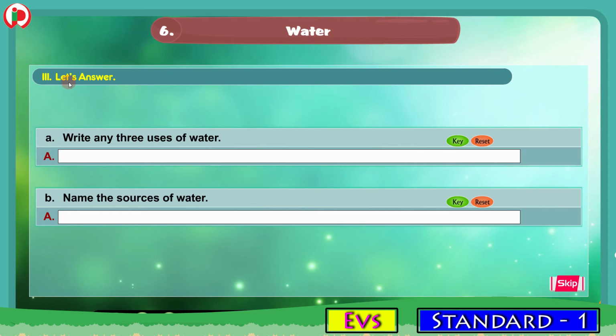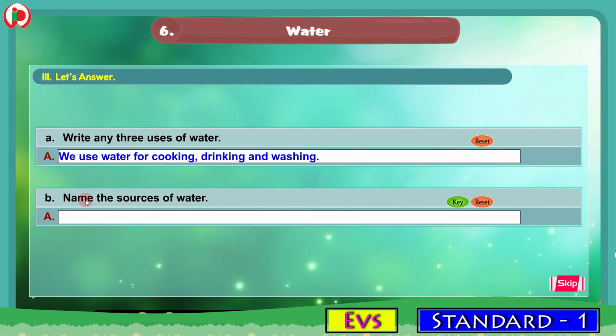3. Let's answer. Children, here we have 2 questions. We will read these questions and write the answers for these questions. A. Write any 3 uses of water. And the answer for this question is, we use water for cooking, drinking and washing.